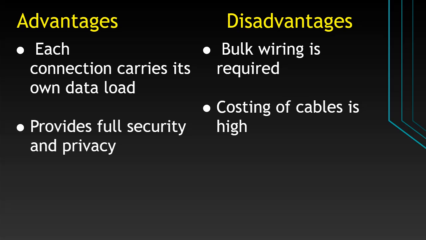Mesh topology advantages: each connection carries its own data load, providing full security and privacy. Disadvantages: bulk wiring is required, and the cost of cable is high.